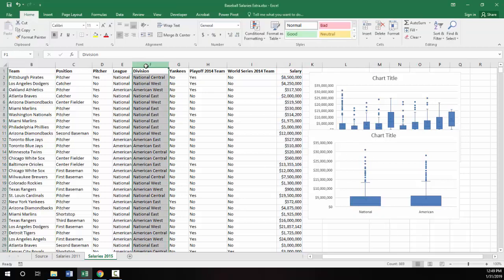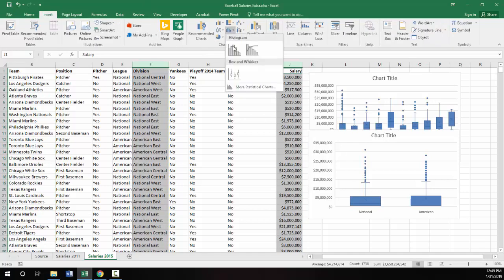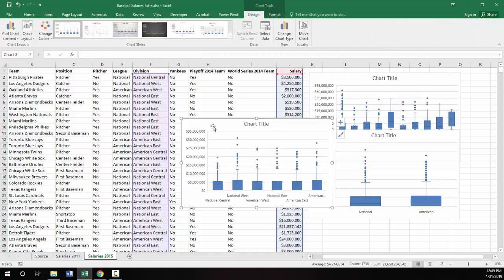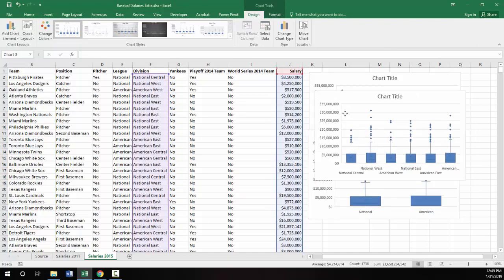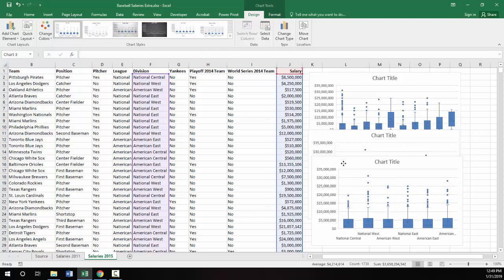And we could do the same thing with divisions. So there's some data by divisions. It looks like the National West has some outliers here and spends maybe a little bit more, but on average they're about the same.